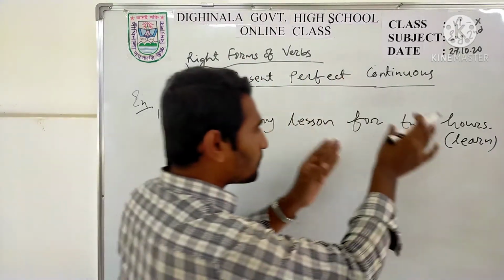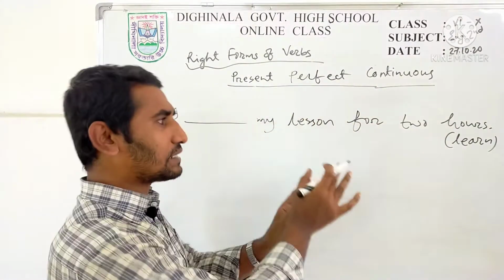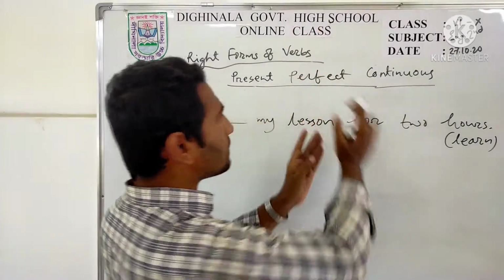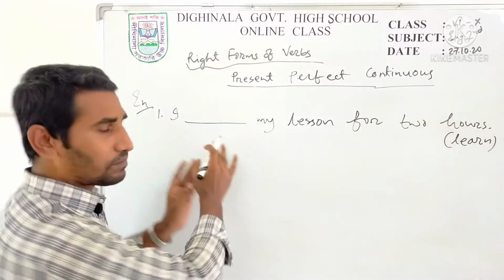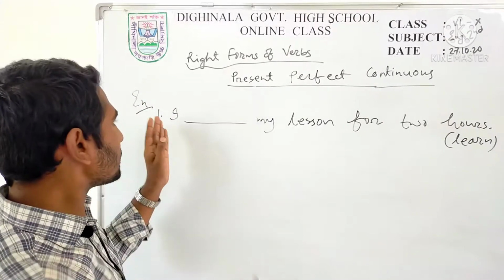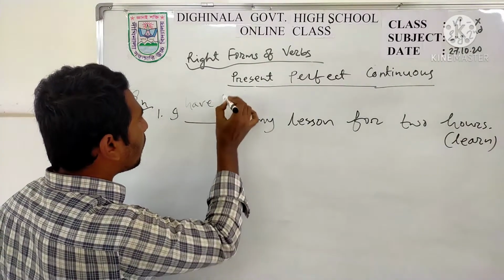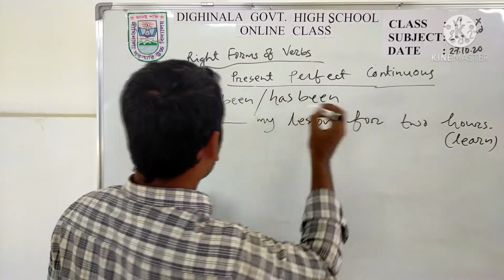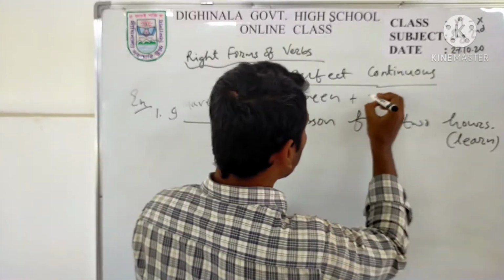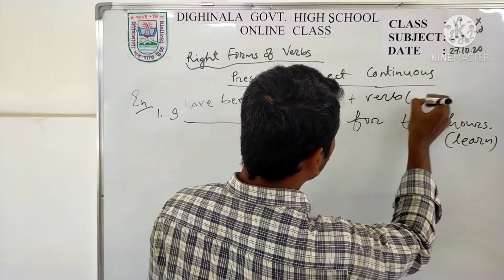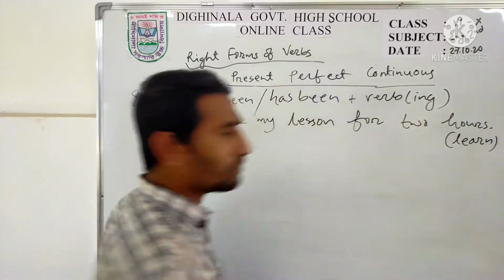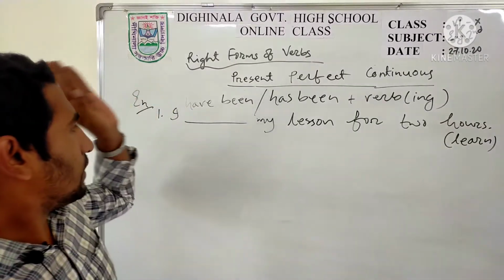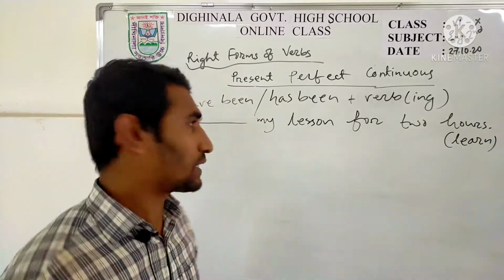So you have to see the indication. If you see for or since, and after that, if you see time mentioned, then it must be present perfect continuous tense. And what is the structure of present perfect continuous tense? Very easy. After subject you have to put have been or has been plus verb in ing form. And I told you previously after which subject there must be have been, and after which subject there must be has been.